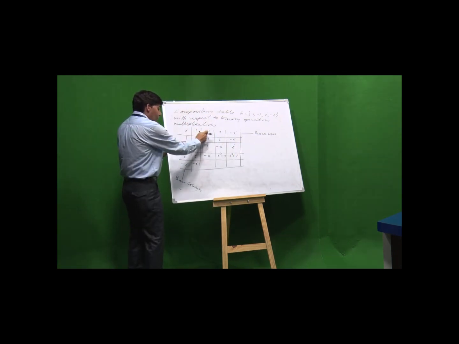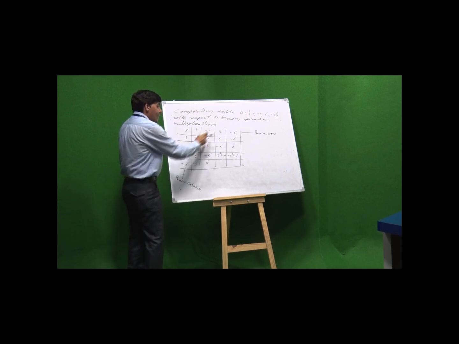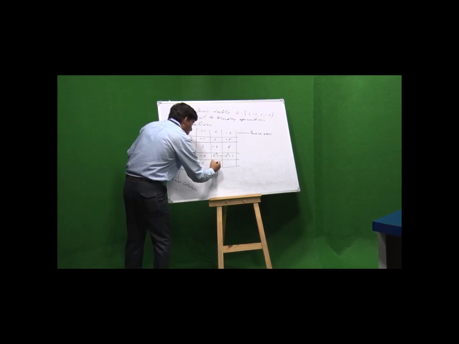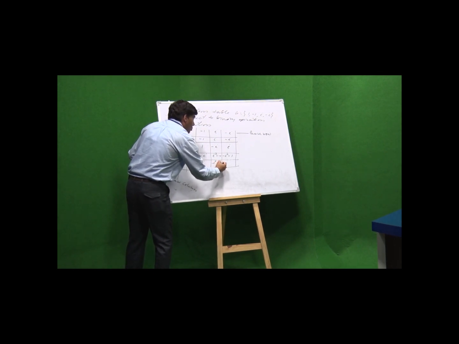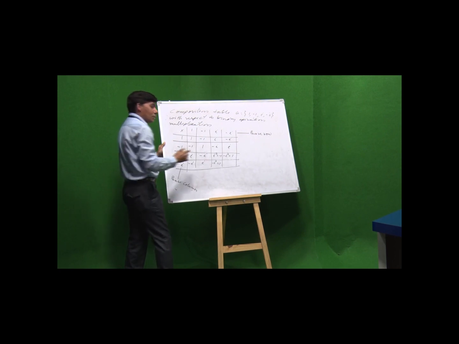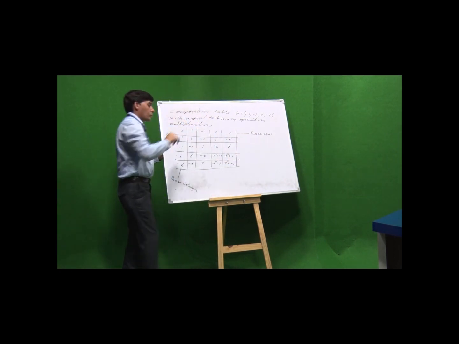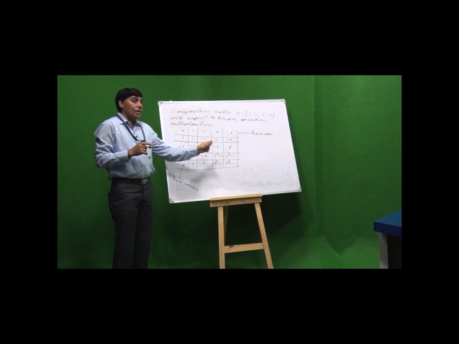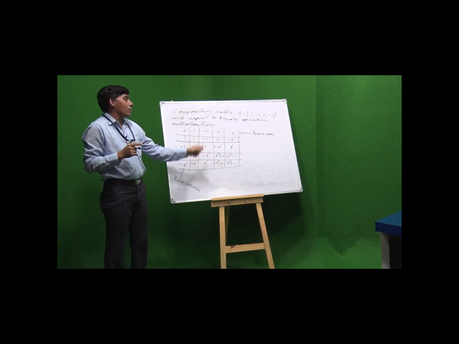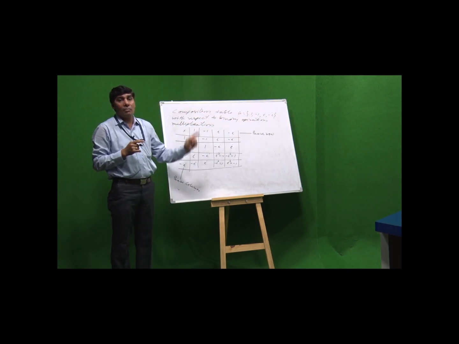-i into -1 is +i, -i into i is -i squared, which is equal to 1, and -i into -i, that means i squared, is equal to -1. This table is the composition table for G having 4 elements 1, -1, i and -i.